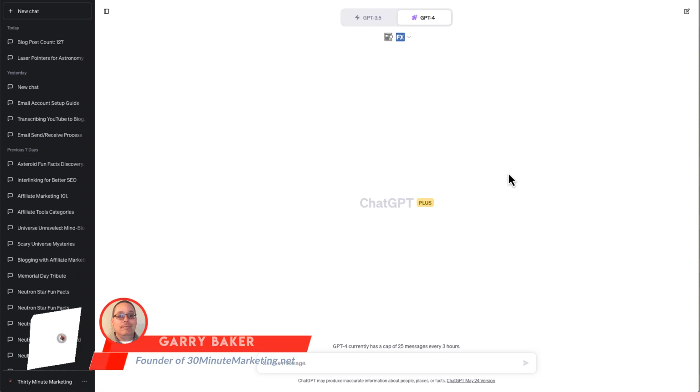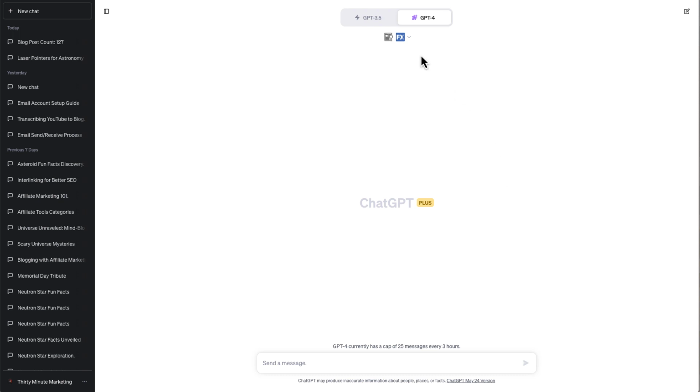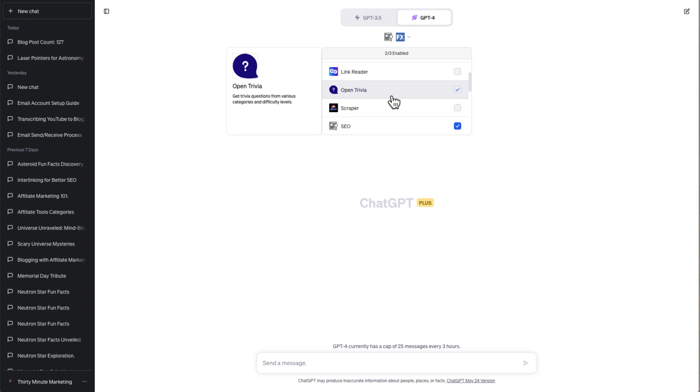I'm going to jump straight into ChatGPT Plus. I want to take a look at some of the new plugins. The first plugin I'm looking at is SEO: send a URL and keyword and get an on-page SEO analysis and insights.